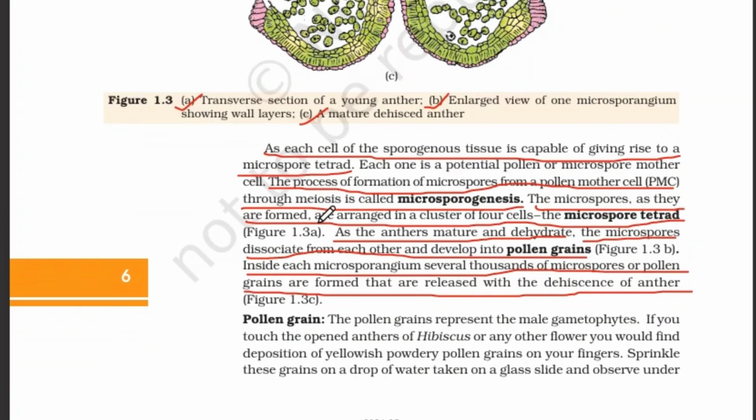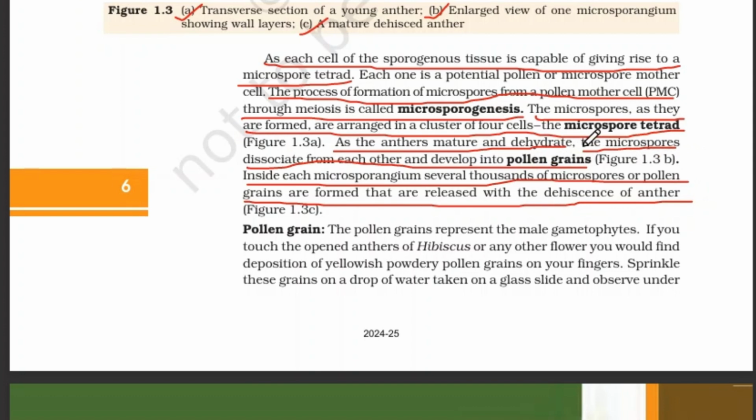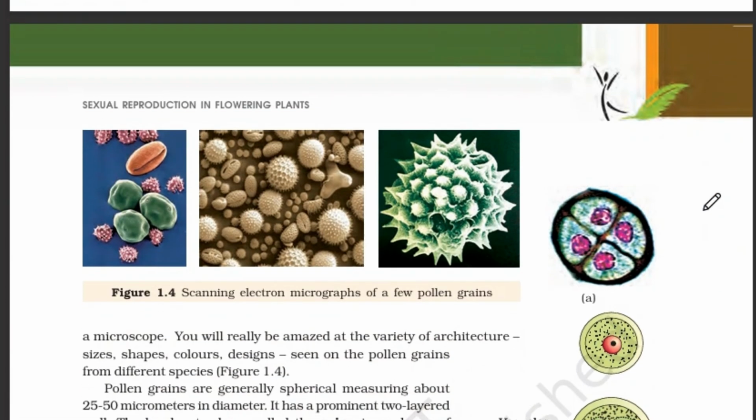The microspores, as they are formed, are arranged in a cluster of four cells, called microspore tetrads. As they mature and dehydrate, the microspores dissociate. They separate, moving farther away from each other, and finally develop into pollen grains. Inside each microsporangium, several thousands of microspores or pollen grains are formed and they are released with the dehiscence of anther.